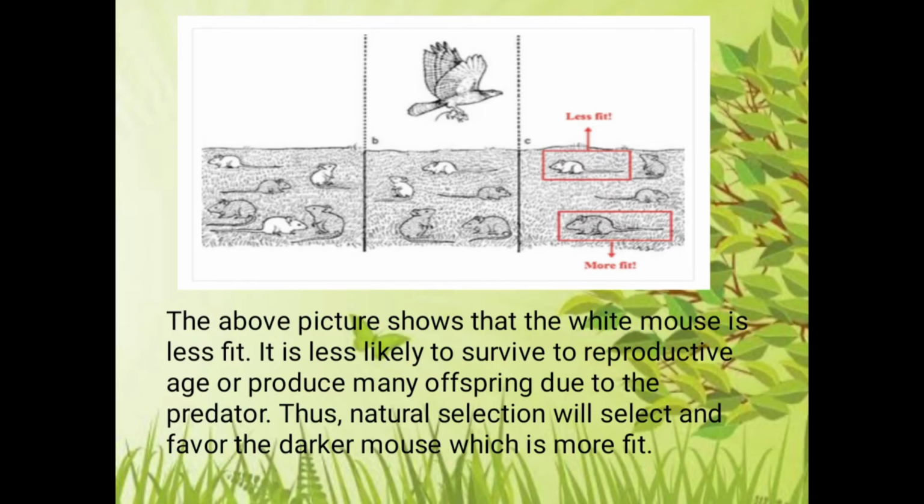Let's see an example. In this picture we can see two types of mice, a white mouse and a dark one. The white mouse is less fit. Why? Because it is easily seen or caught by the predator, and it is less likely to survive to reproductive age. They can't produce many offspring. So natural selection will favor the dark mouse, which is more fit, which is the same as the color of the rock. So they survive, or they get selected by nature.